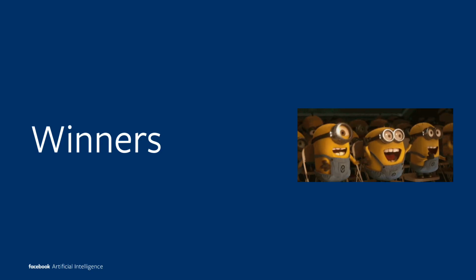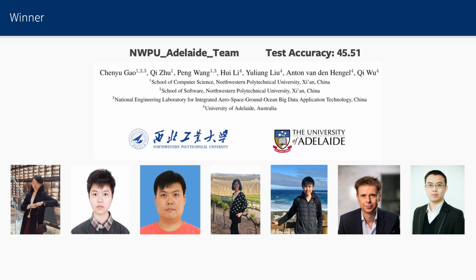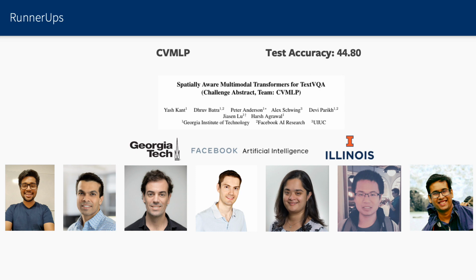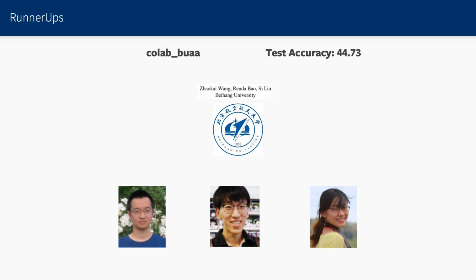Let's talk about the winners of this year's challenge. Congrats to the joint team between Northwestern Polytechnical University and University of Adelaide on winning the TextVQA challenge. They achieved a test accuracy of 45.51. The second position goes to the CVMLP team from Georgia Tech, Facebook AI Research and University of Illinois, which received 44.80 test accuracy. Third place goes to the Colab BUAA team from Beihang University, which achieved 44.73 test accuracy. I once again congratulate all of the winners and runner-ups, and I thank all of the participants of the TextVQA challenge.